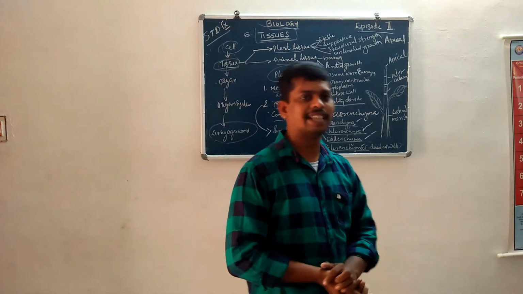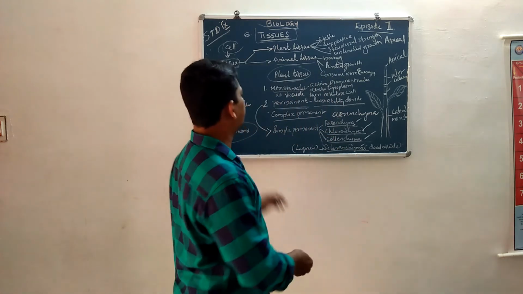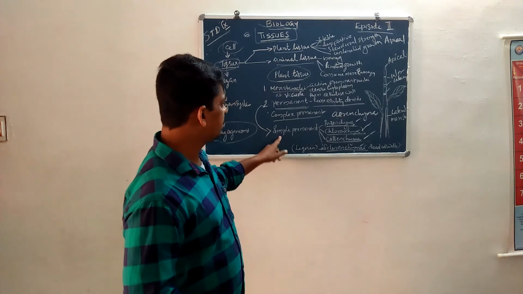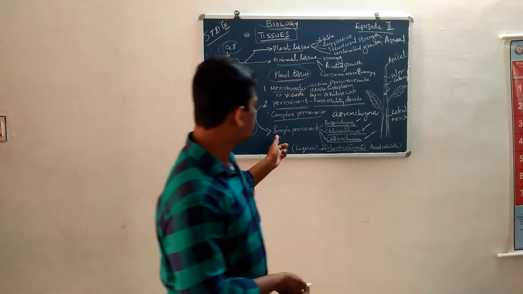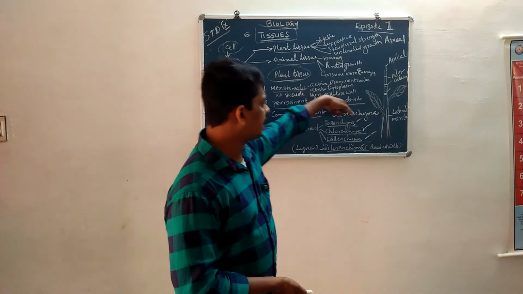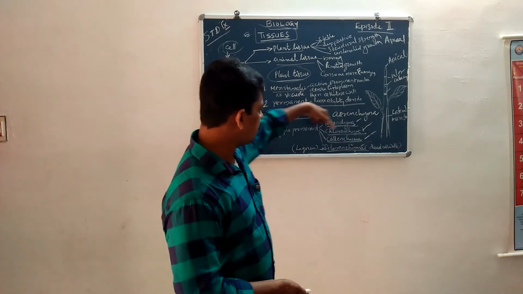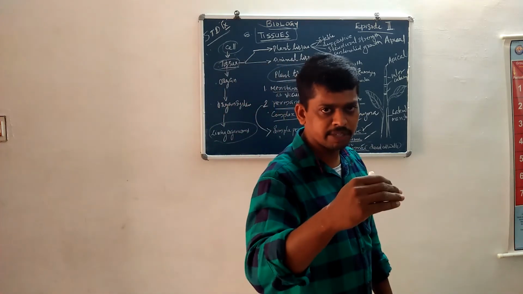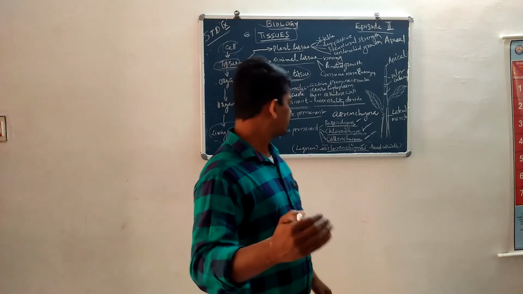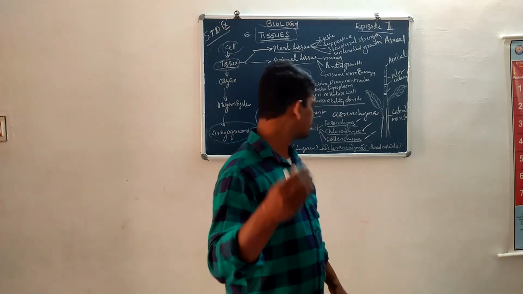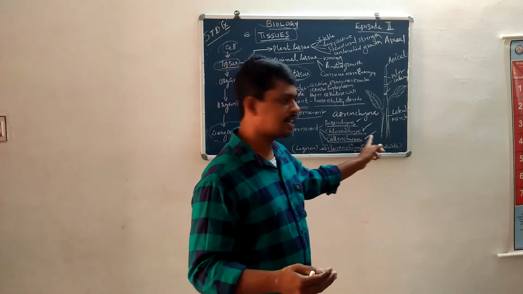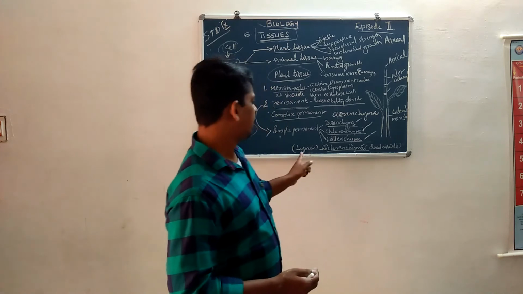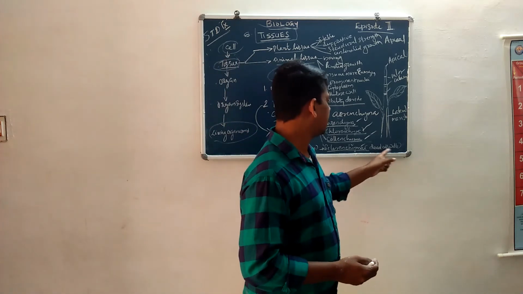Lignin deposited cell walls. So the permanent tissues are of two types: simple permanent and complex permanent. The simple permanent tissues, examples are parenchyma, chlorenchyma, collenchyma, and sclerenchyma. Parenchyma is outermost, beneath the epidermis cells. Because of the presence of chlorophyll, this is called chlorenchyma. Then the third one is the collenchyma, and the last one is the sclerenchyma. These are dead cell walls.